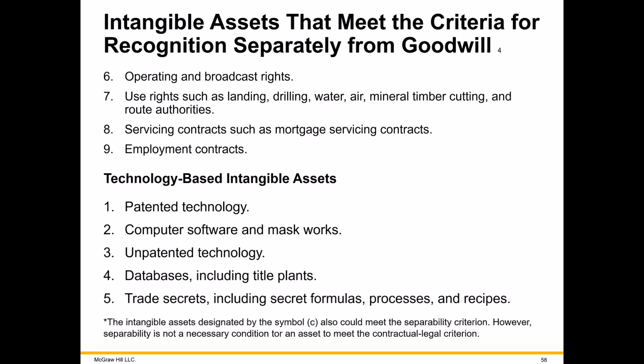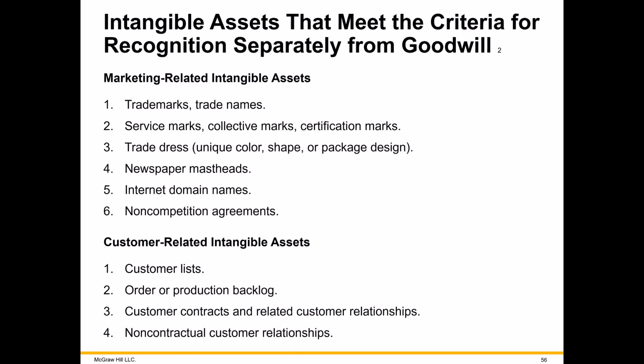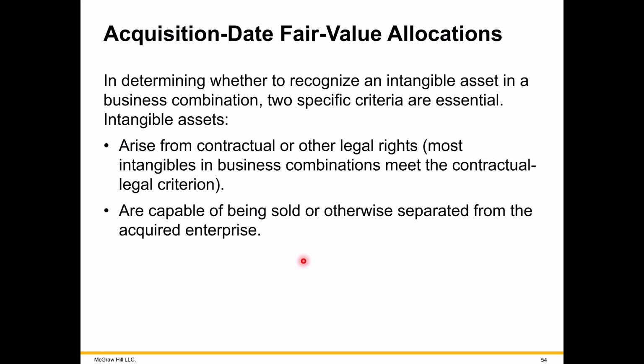In fact, at the beginning of this group of slides, they tell you intangibles can be probably identified either by contract or if you can separately sell it as compared to the rest of the company. Let's take a look at that rule here.